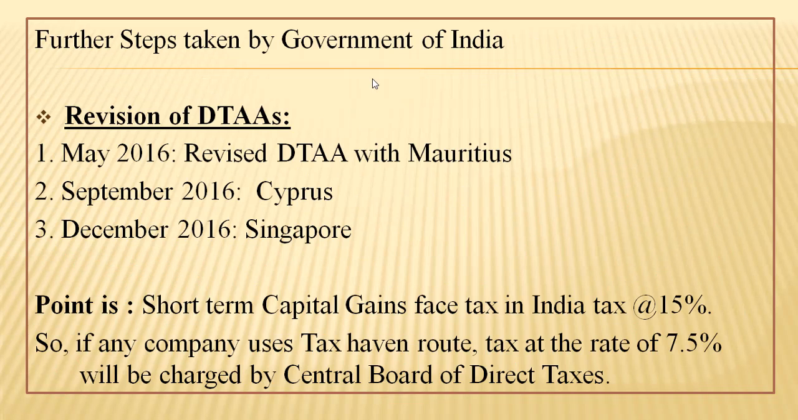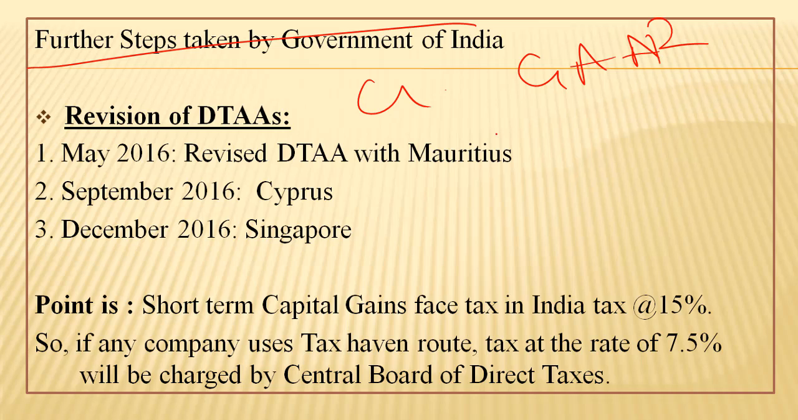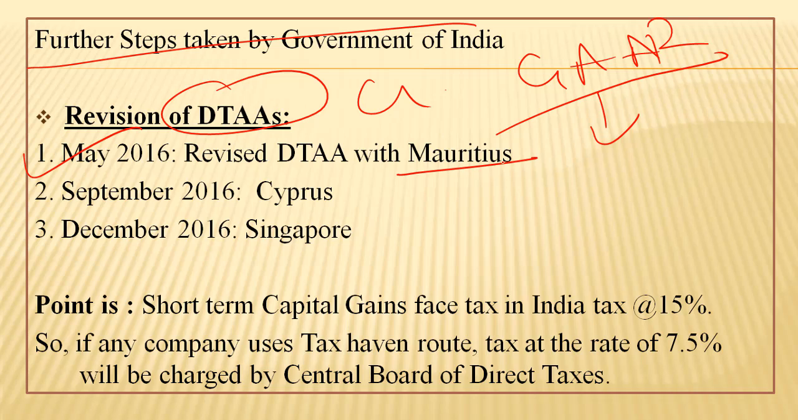Now that we have studied the GAAR rules extensively, what are the further steps taken by the government of India? Listen guys, these GAAR rules are a measure of last resort because they instill a sense of fear and apprehension in the industry, as we have seen. Apart from that, the government has revised the double taxation avoidance agreements with various countries. In May 2016 with Mauritius. What they have done, we will see in the subsequent slide.